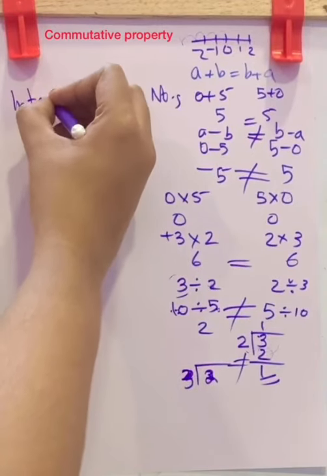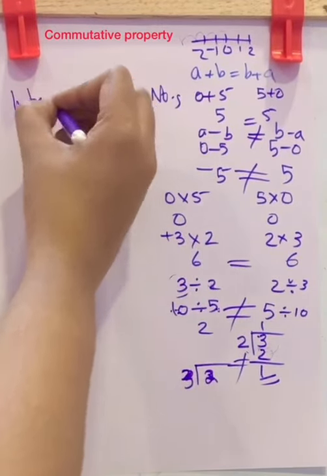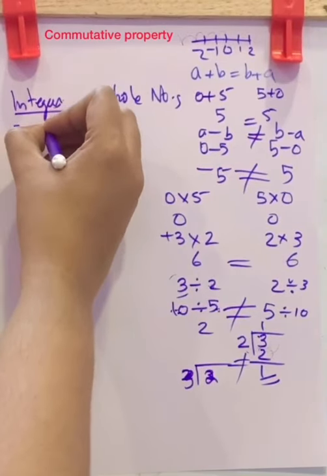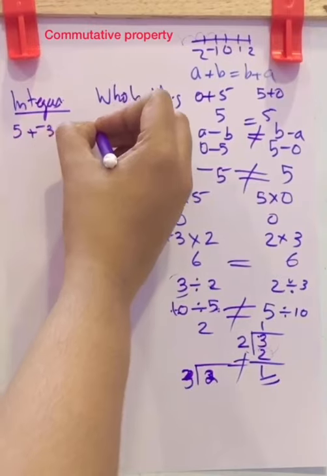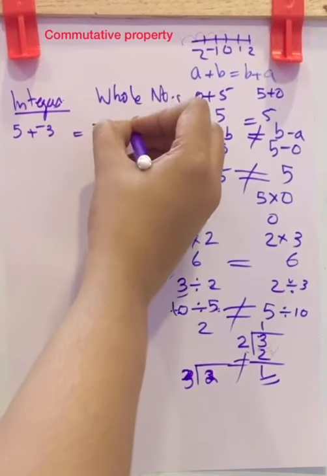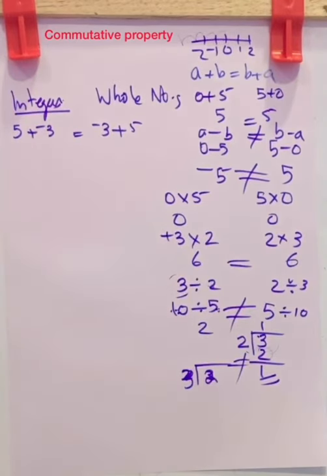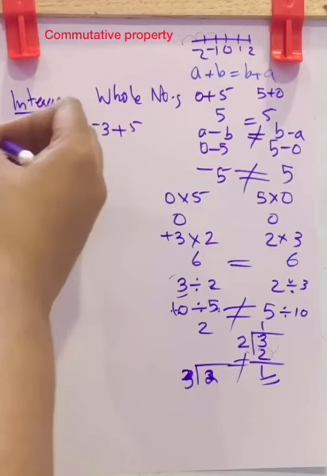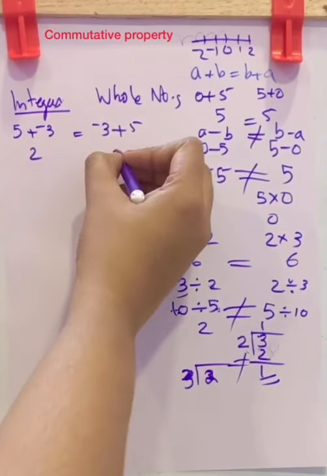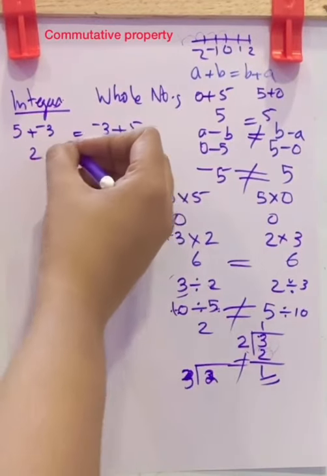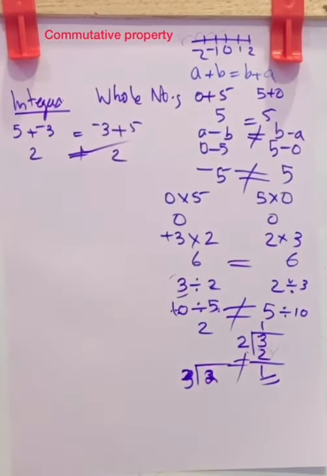Integers. 5 plus minus 3, and let us check, is it equal to minus 3 plus 5. Here the bigger number is 5, the smaller number is 3. Subtract the smaller number from the bigger number and put the sign of the bigger number. The result will be 2. Here also the result is 2. So it is equal.